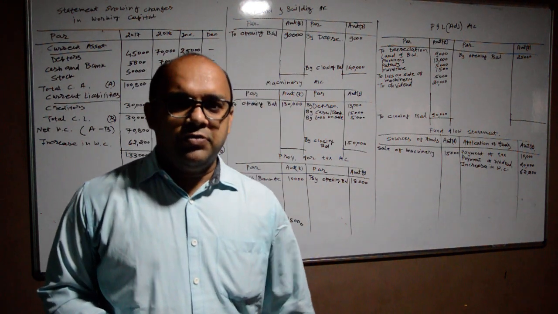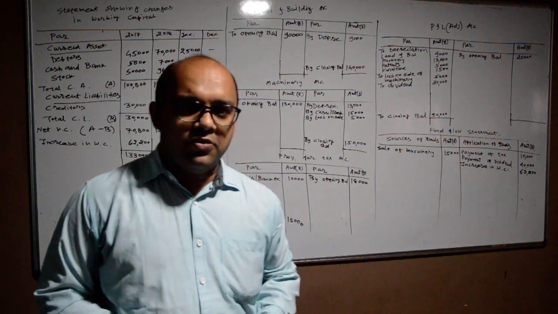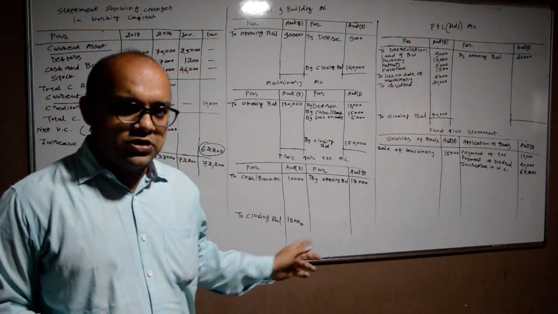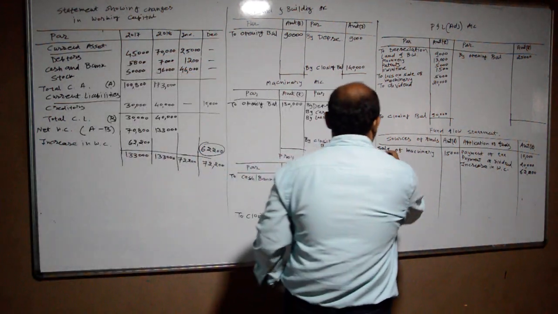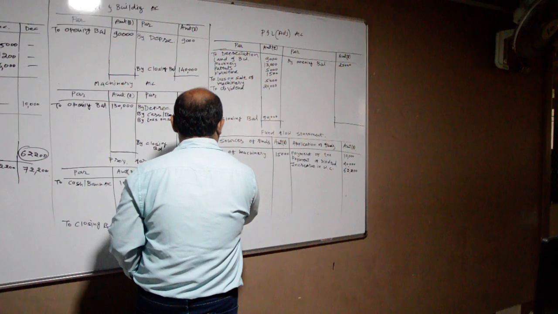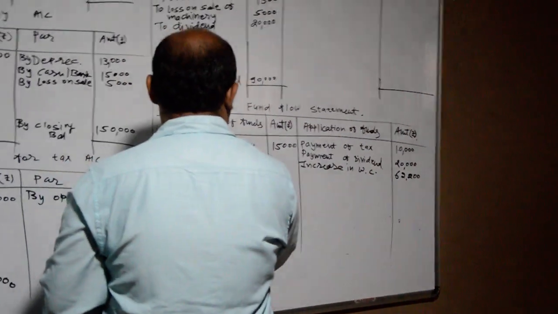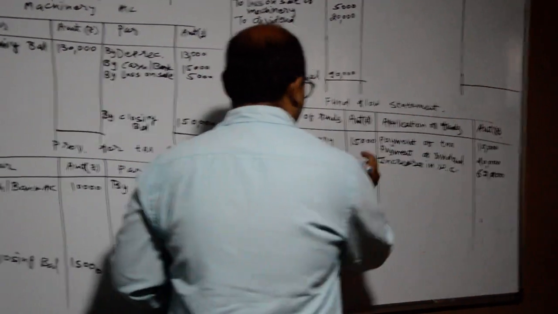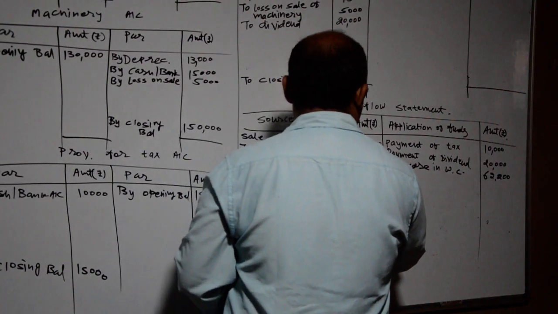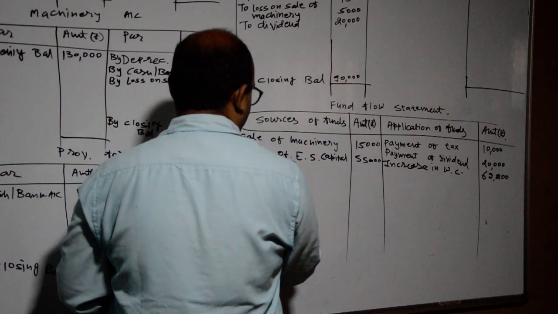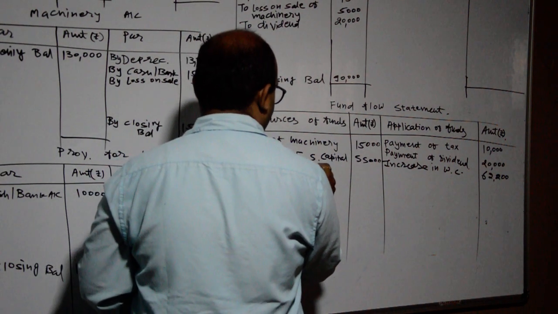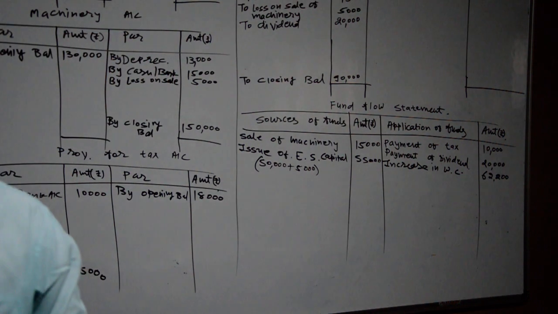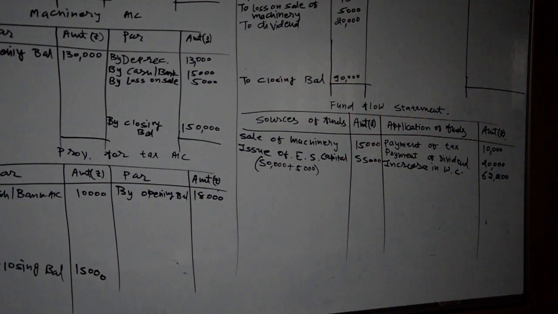So when there is an increase in equity share capital of rupees 50,000, it means the company is receiving rupees 50,000 for equity share capital, and for share premium it is receiving rupees 5,000. So total rupees 55,000 is received by the company, and when the company receives money, the effect will be given on the sources of fund side. Issue of equity share capital, 55,000: 50,000 plus 5,000 premium. Okay, then after general reserve 35,000, and in the next year it is rupees 40,000.